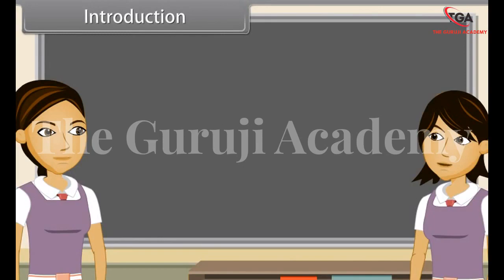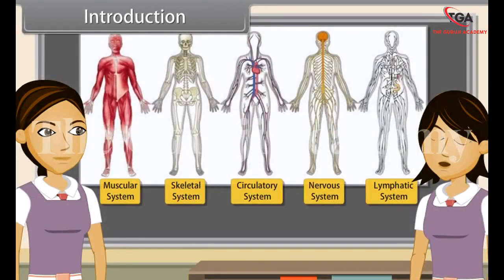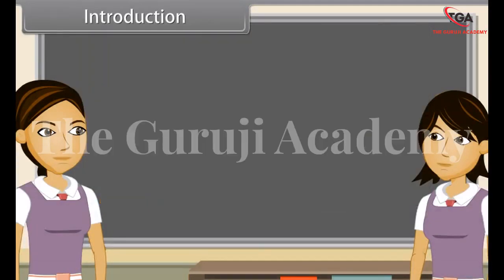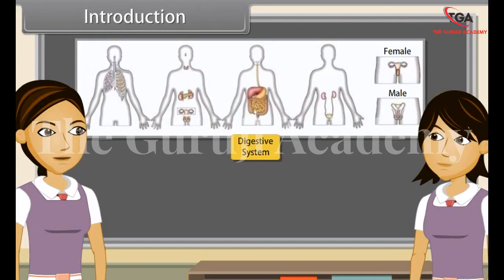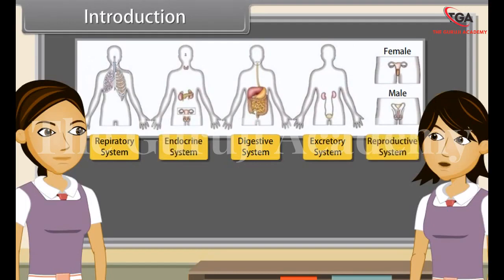As we already know, the body of higher animals like man is formed of a number of organ systems. Some of the examples are digestive system, respiratory system, circulatory system, excretory system, etc. So we can say that each system is specialized to do a specific function such as nutrition, digestion, respiration, transport of materials, excretion, respectively. In each system, all the organs work together so that the whole system can work properly.